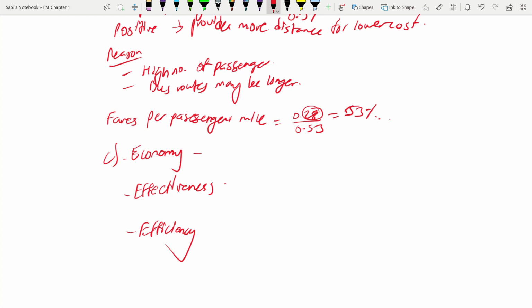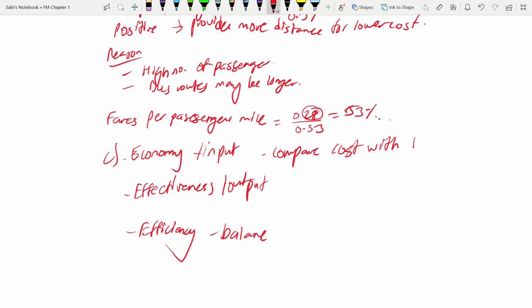So economy is an input measure. Okay, economy or input. This is an output measure. And this is the balance between both input and output. Okay, so for economy, what would be the measure? Cost. Input is the cost mostly. So they can compare the cost with budget. Okay, their input would be compare cost with budget. This could be their measure, because cost is their input here. They want to minimize this. That is the objective in economy.